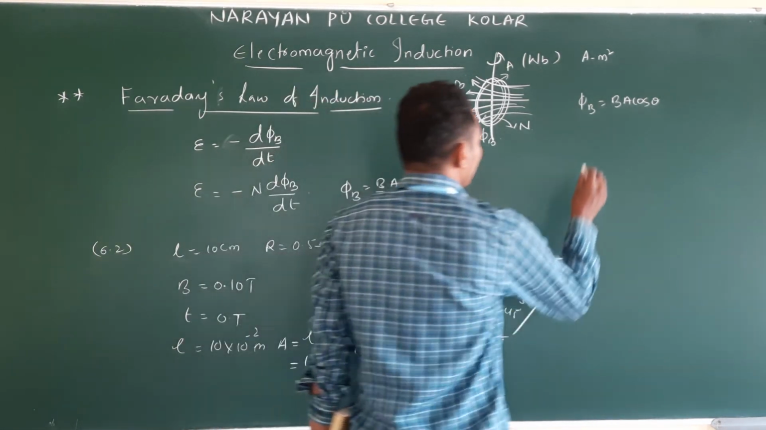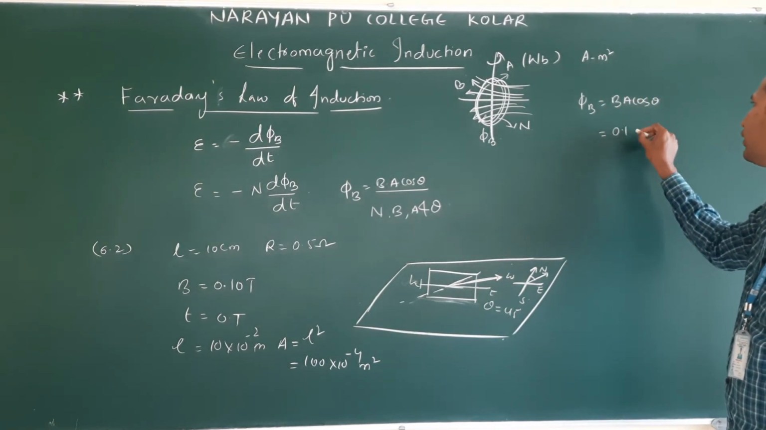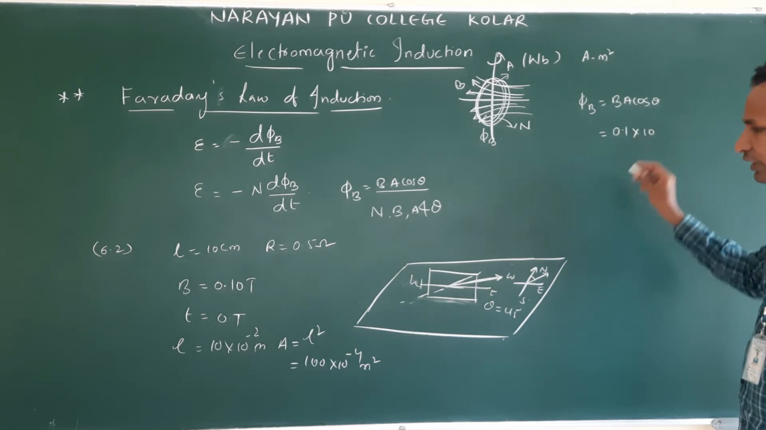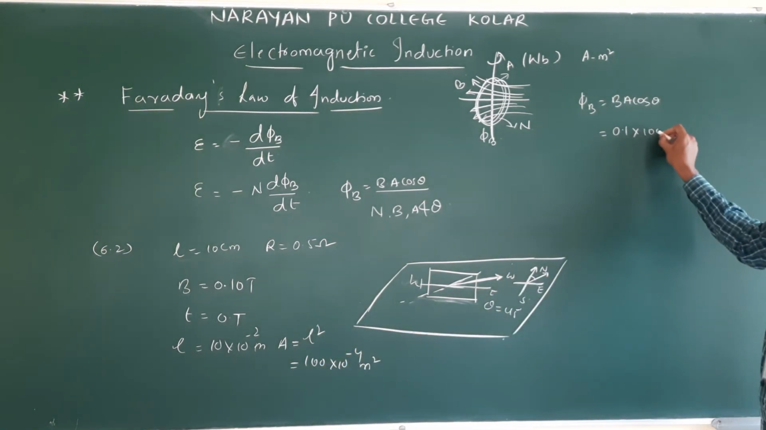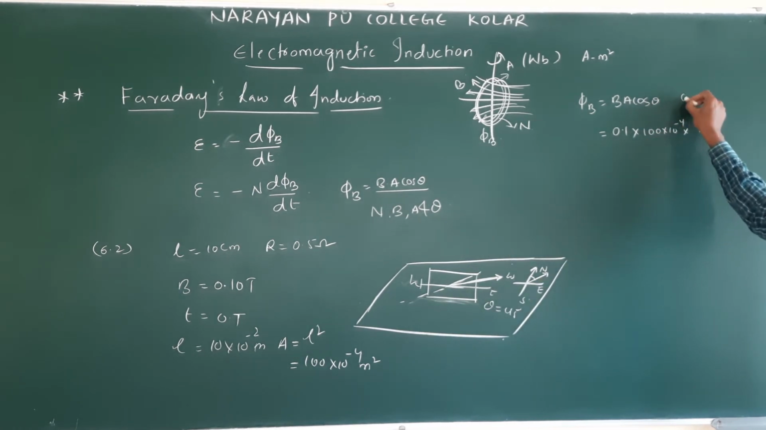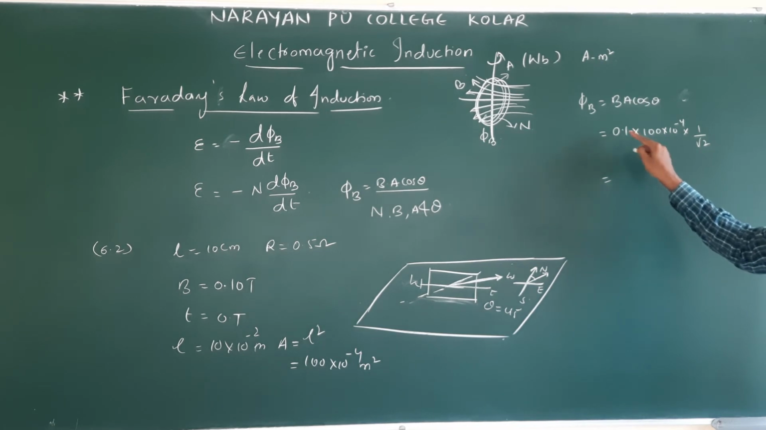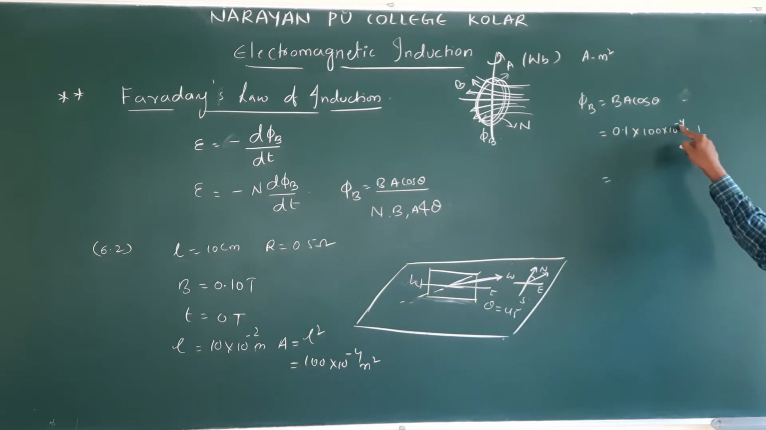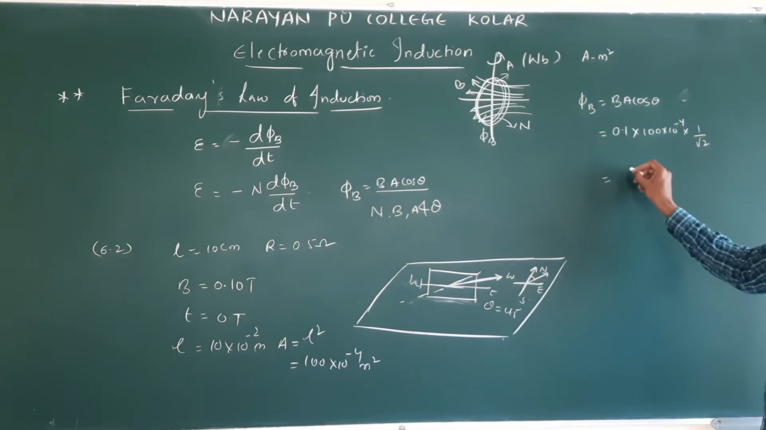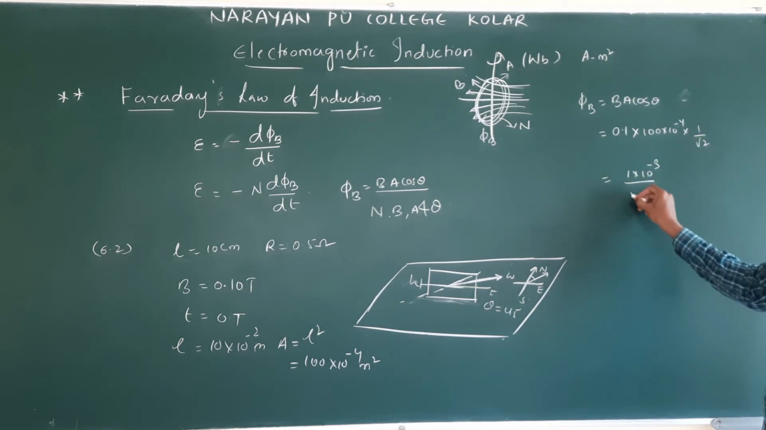So from the figure, theta is equal to 45 degree. Then phi B, what is that? B is 0.1 into area 100 into 10 power minus 4, into cos 45, which is 1 by root 2. Theta is equal to 45, 1 by root 2, this we can write. So 0.1, remove this, it will become minus 5. 2 zeros go. So this is 1 into 10 power minus 3 by root 2.